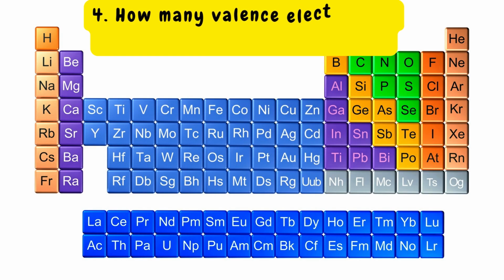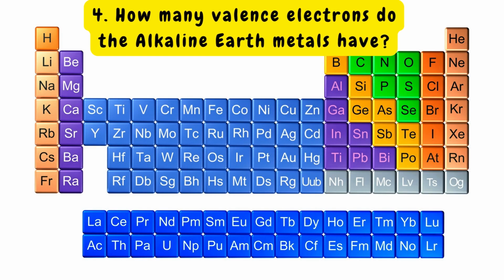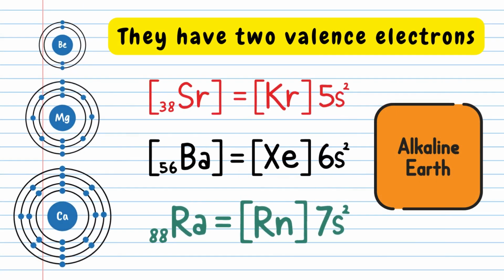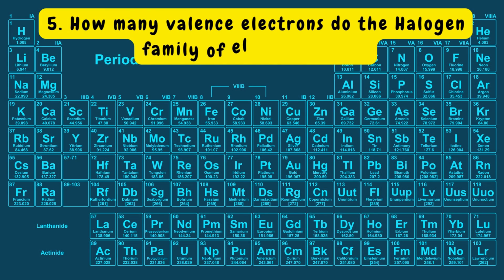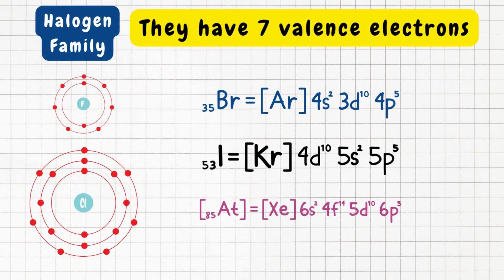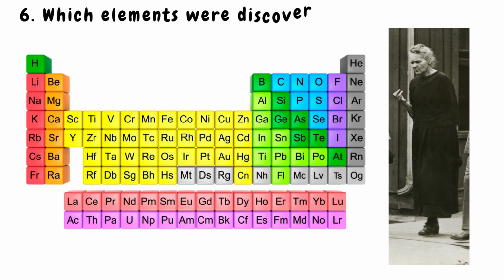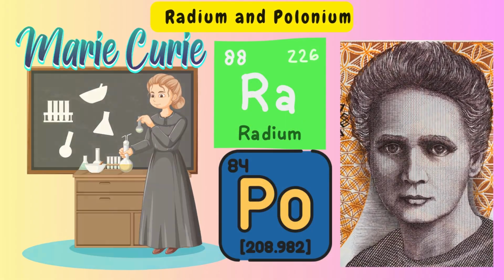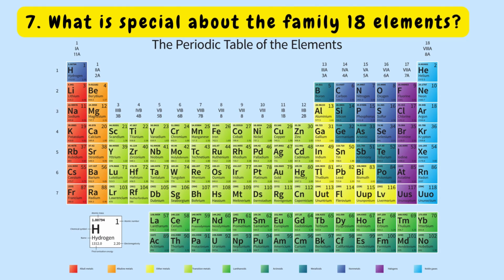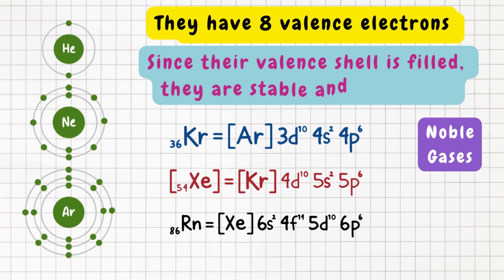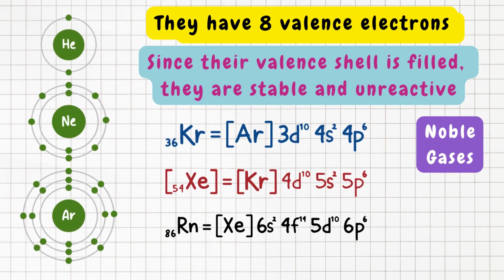4. How many valence electrons do the alkaline earth metals have? 2 valence electrons. Number 5. How many valence electrons do the halogen family of elements have? 7 valence electrons. Number 6. Which elements were discovered by Marie Curie? Radium and polonium. Number 7. What is special about the family 18 elements? They have a filled valence shell, which makes them stable and unreactive.